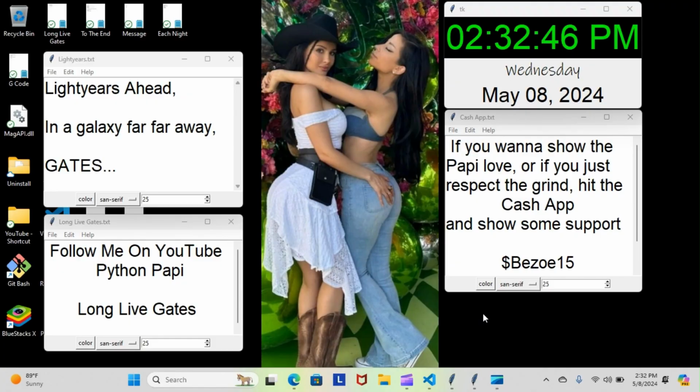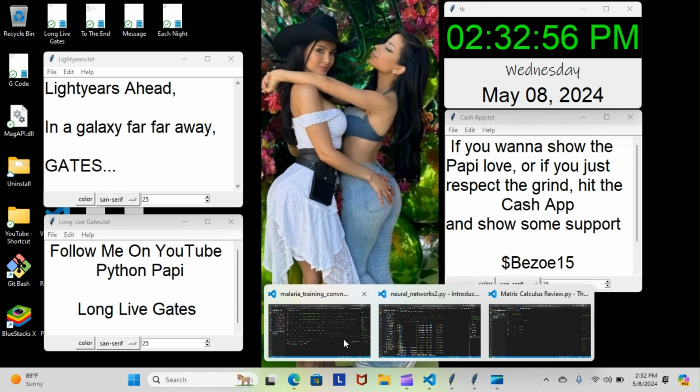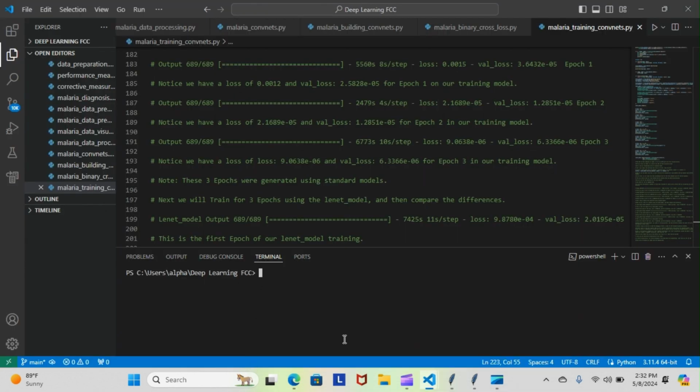All right, on today's episode of Python Papi, we're back inside our TensorFlow course, and we're still going over our malaria training covenants module. Let's have a look at what we went over today. Now, yesterday I did inform you that we're going to have to crawl through these last few steps because of the computational problem we're having, the CPU versus the GPU. So let's just dive right in and pick up where we left off.